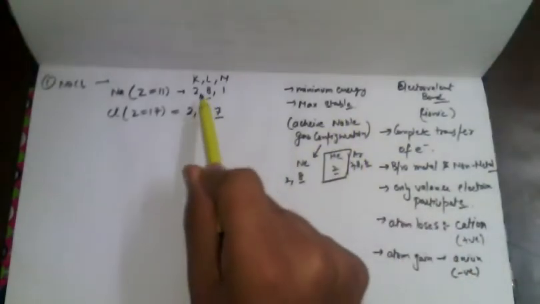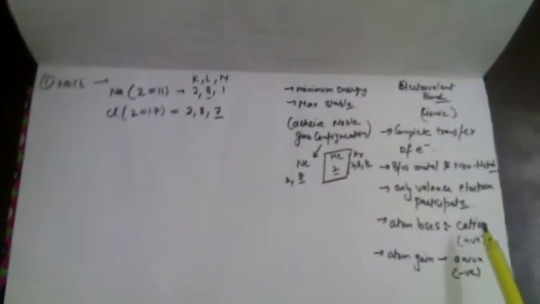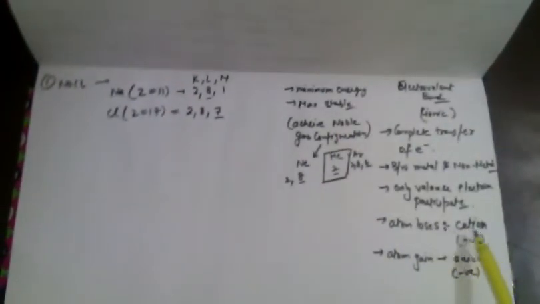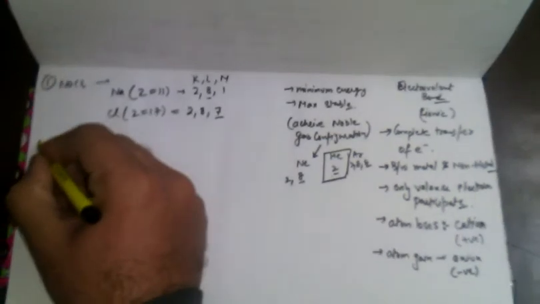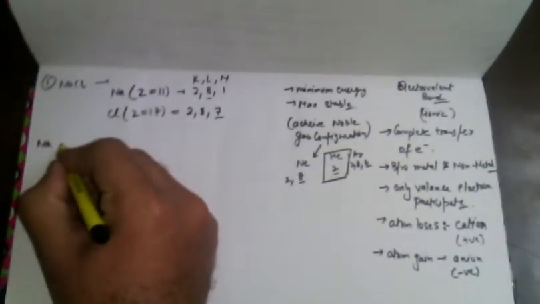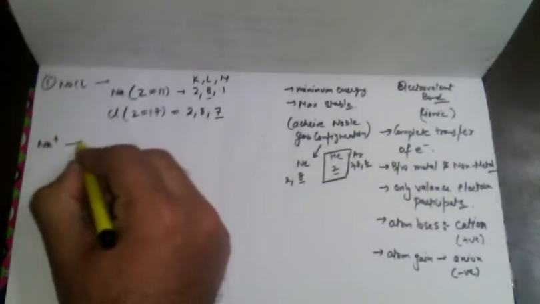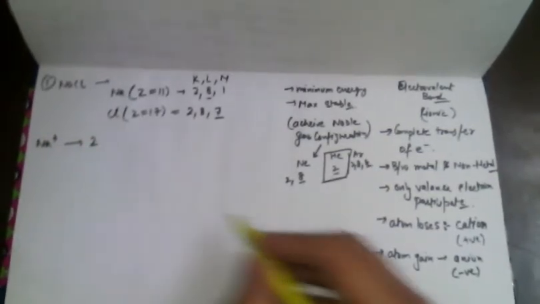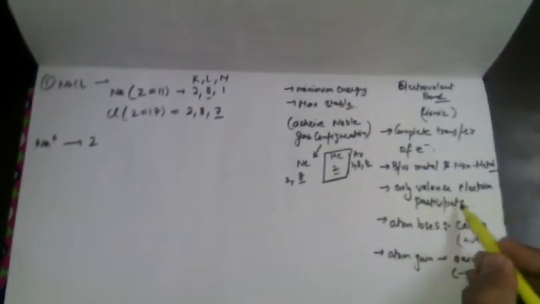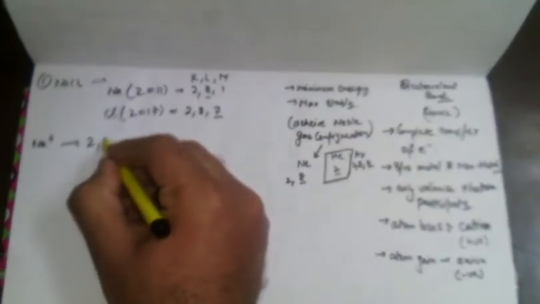When it loses an electron, it forms a positive ion. We call it a cation. So again, when the sodium loses the electron, they form the Na plus. Loses electron, as I told earlier, they will lose the valence electron always. So it forms a 2, 8.